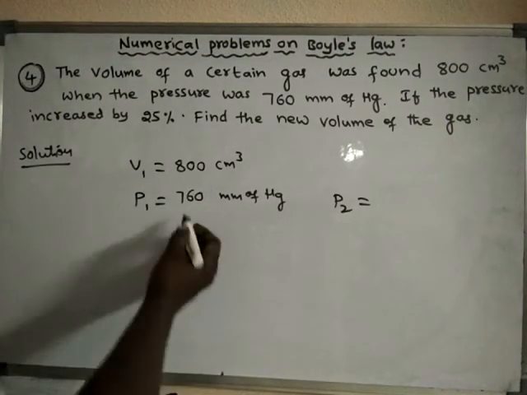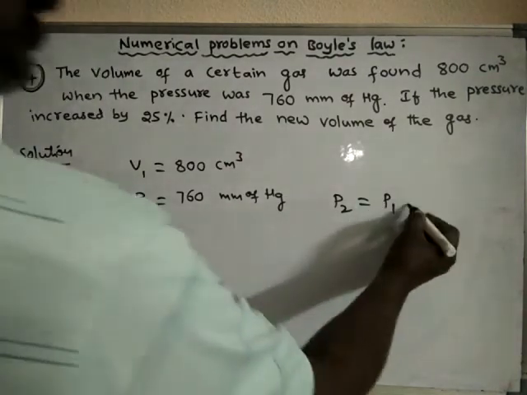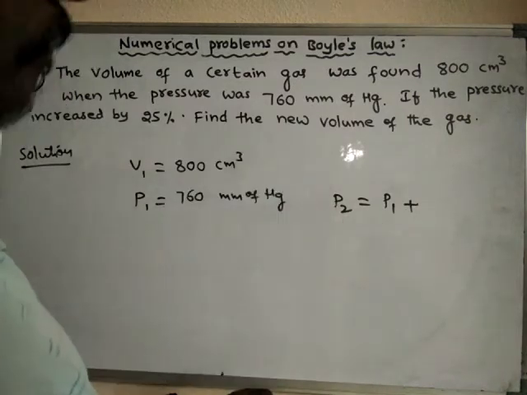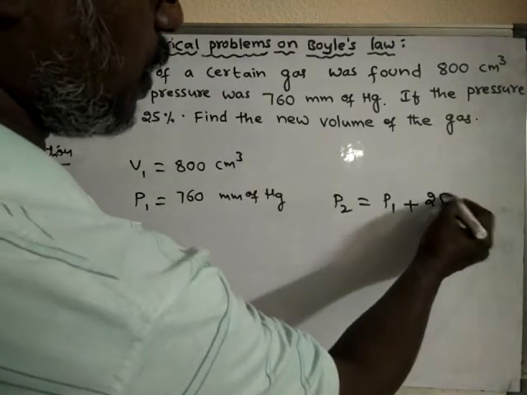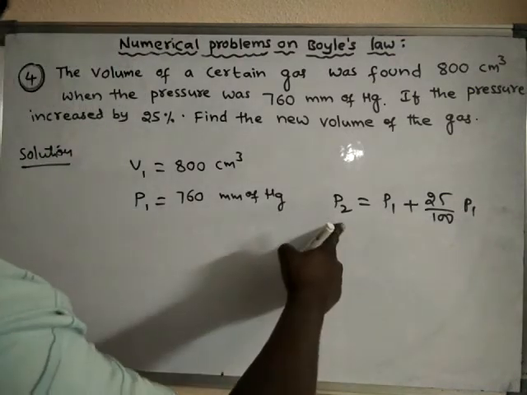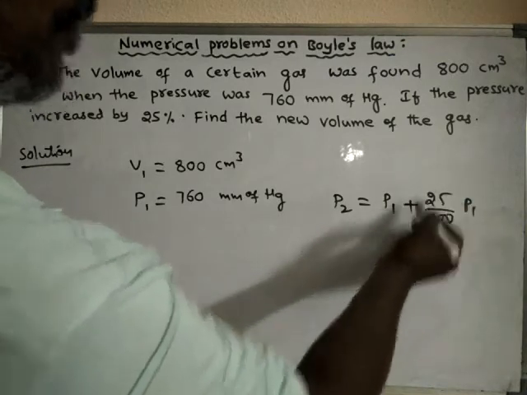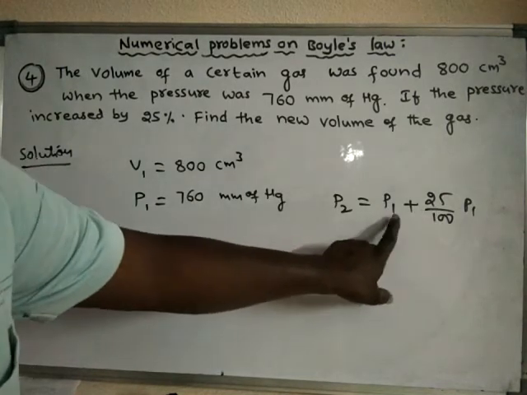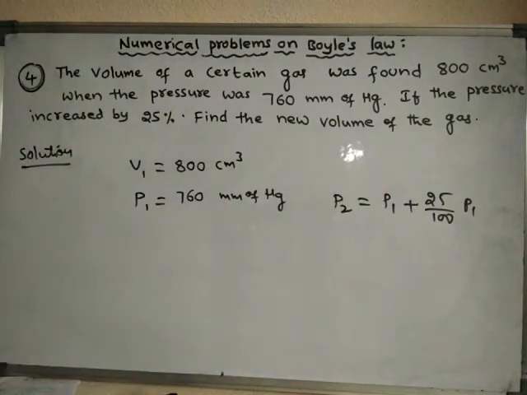Increased by 25% means, if the initial pressure is P1, then 25% of P1, that is 25 by 100 of P1, is the increase. The final pressure will be the initial pressure plus some more pressure. So 25% is increased, that means to the initial pressure we have to add 25% of the initial pressure.